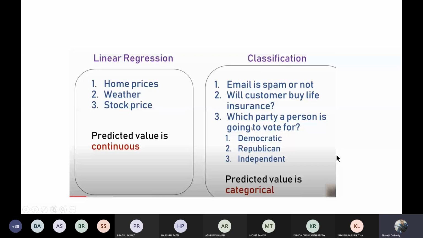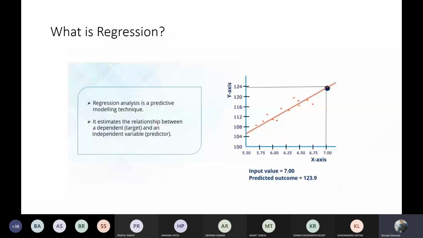So this is the quick recap of your regression algorithm. Regression analysis is one type of predictive modeling technique, and in this technique two variables will be there: one will be your independent variable and the other will be your dependent variable. This dependent variable will be a function of your independent variable.